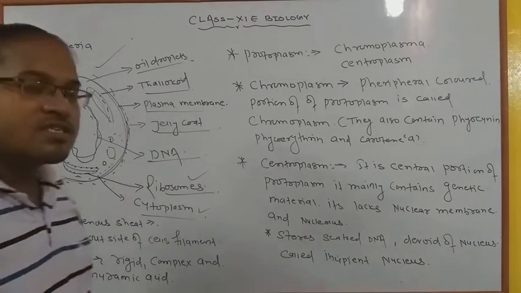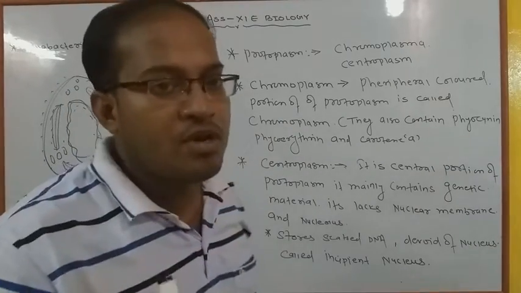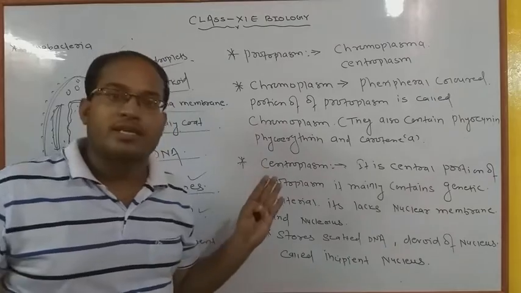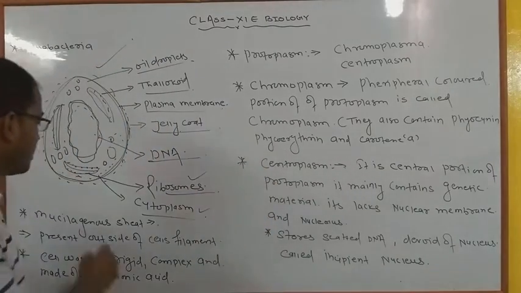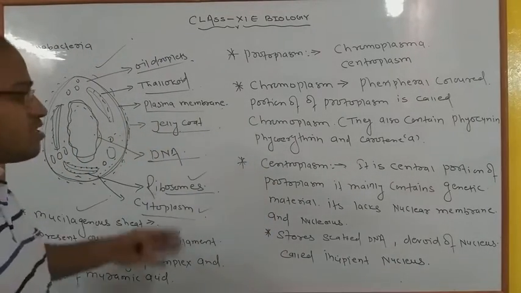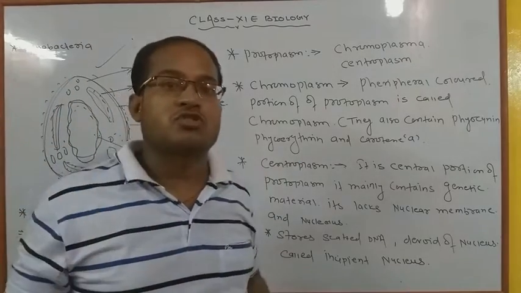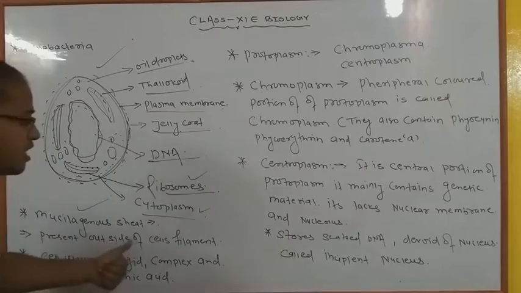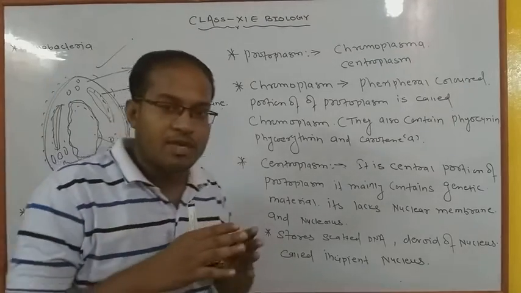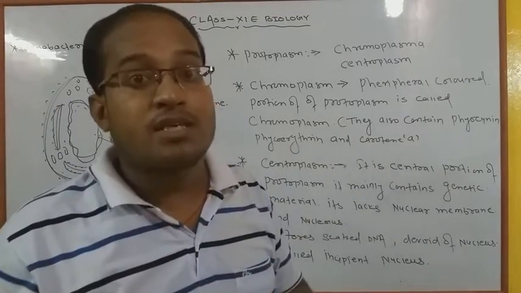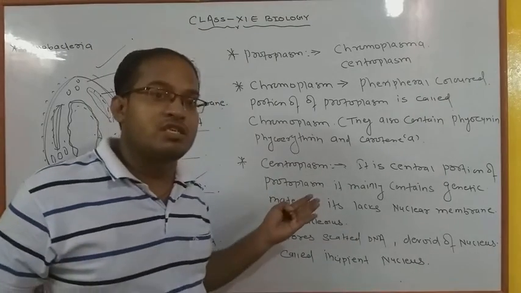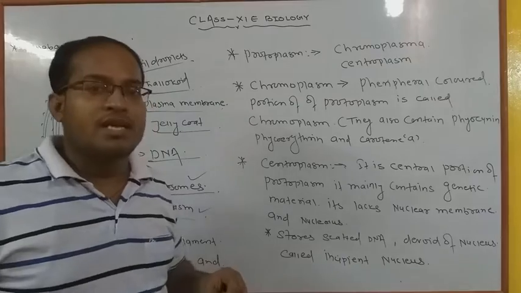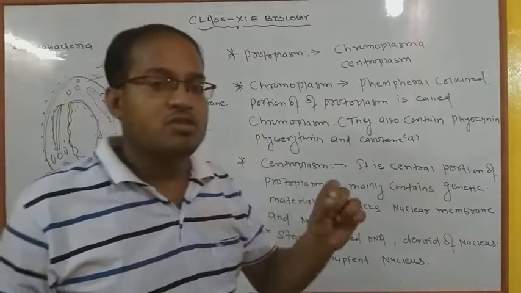Now we have to discuss the different types of organelles and layers which are found in cyanobacteria. The first one is the mucilaginous sheath. The mucilaginous sheath is a jelly-like substance, generally flexible in nature, and present outside of the cell filaments. The layer found just outside the cell filaments is called the mucilaginous sheath. They are jelly-like and generally sticky in nature. Sticky, you know very well.